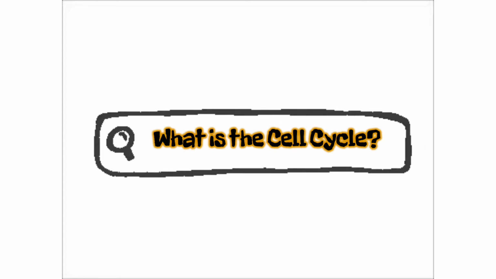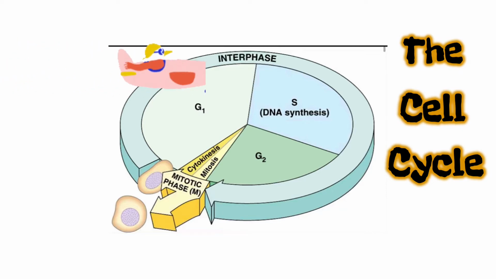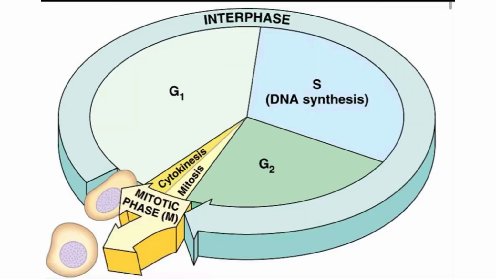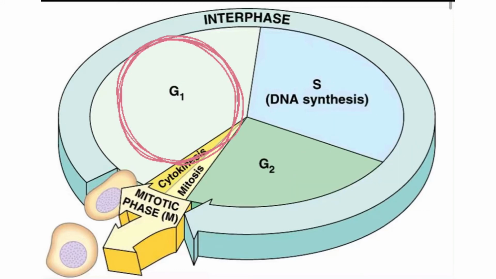What is the cell cycle? The cell cycle is a series of stages that a cell passes through to prepare for cell division, then repeats itself once the cell divides. The first stage is G1. In this stage, the cell increases in size and prepares to replicate its DNA.